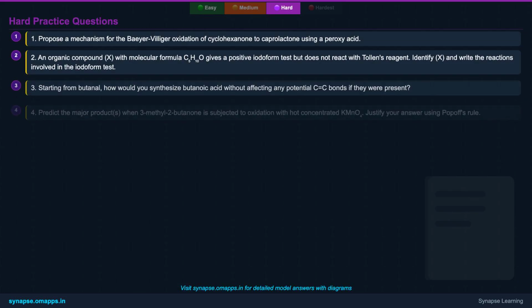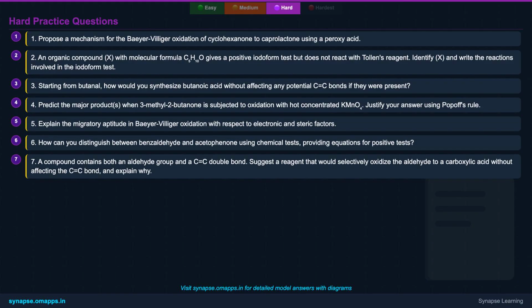Now, let's put your hard-level knowledge to the test. These 7 practice questions demand a deeper understanding of mechanisms, specific reagents, and synthetic strategies. You'll need to apply Popoff's rule, migratory aptitudes, and selective oxidation principles. Think critically, draw out mechanisms, and predict products for these challenging problems. Conquer these, and you're well on your way to mastering the topic.